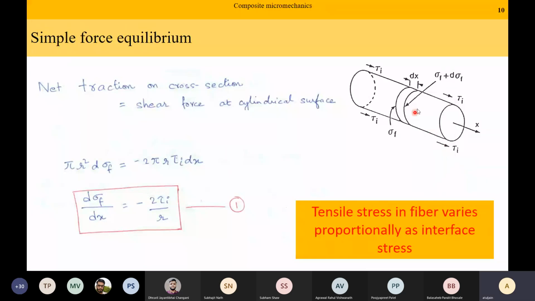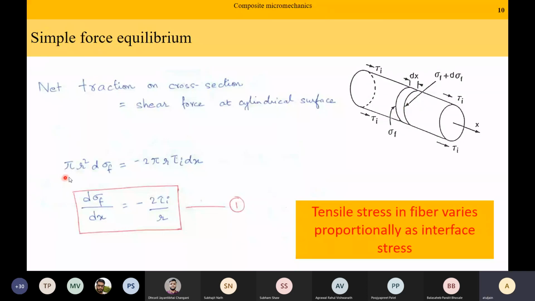So the net traction on the cross section is the same as the shear force on the cylindrical surface. If I cut this small segment, I am going to get a coin-like surface. And for equilibrium, the net force on the two faces of the coin should be equal to the net shear force on the curved surface area.